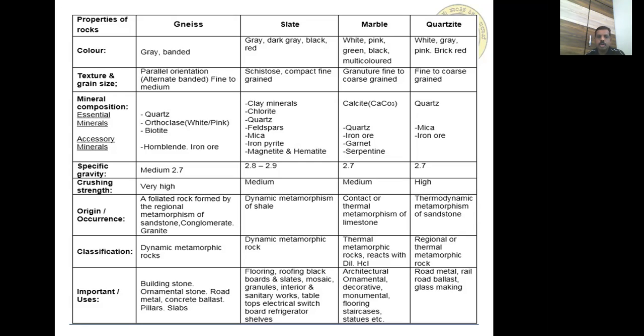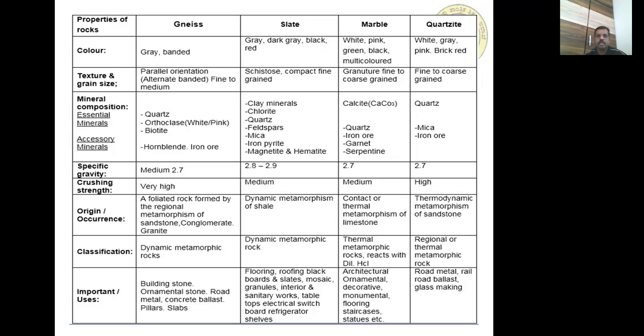Next one is important uses. Normally, it is used as building stones, facing stones, decorative stones or for decorative purposes, and also it is used as road metals, concrete aggregate, railway ballast, pillars. It is used for pillars, slabs, etc. So it is also used the same as granite.